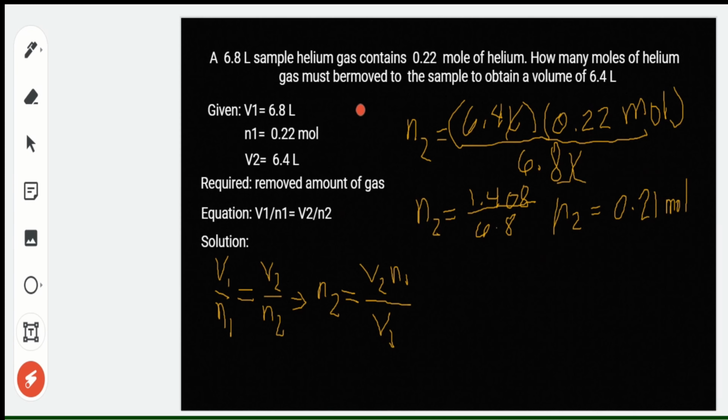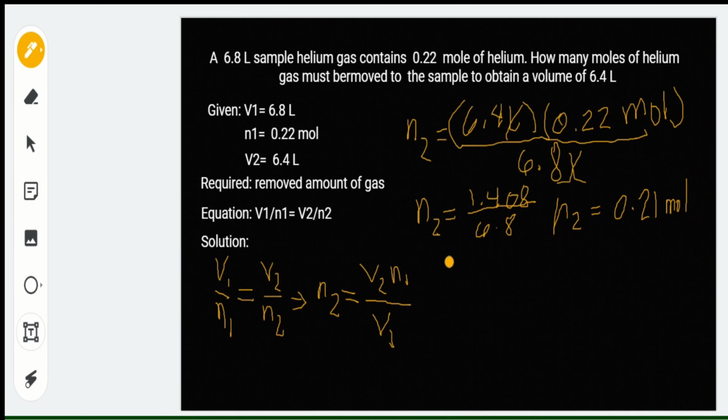However, ang problem natin is ilan yung nabawas dito sa ating initial amount of gas. And that's why we have our final amount of gas here na 0.21 moles. That causes us to have this final volume, which is 6.4 liters.